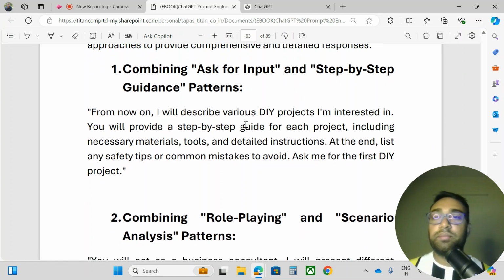So here is one example. From now on I will describe various DIY projects I am interested in. DIY means do it yourself. You will provide a step by step guide for each project, including necessary materials, tools, and detailed instructions. At the end, list any safety tips or common mistakes to avoid. Ask me for the first DIY project. So this is one example.